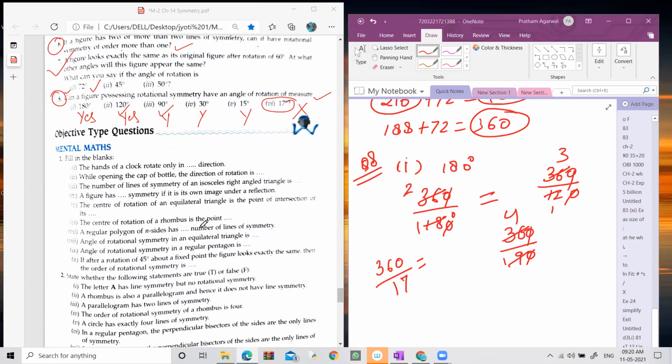So tell me the answer. In which direction do the hands of a clock rotate? Anti-clockwise or clockwise? Write the answer in the chat box. Do the hands of a clock rotate clockwise or anti-clockwise?